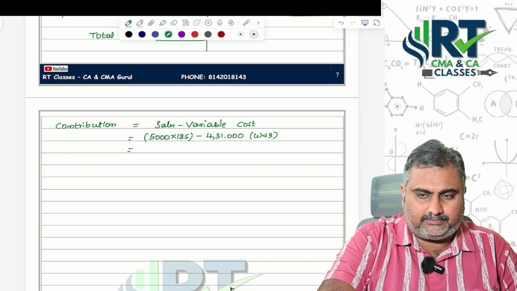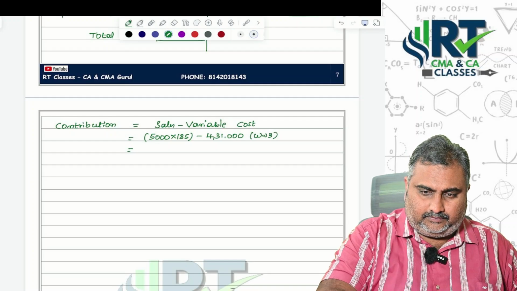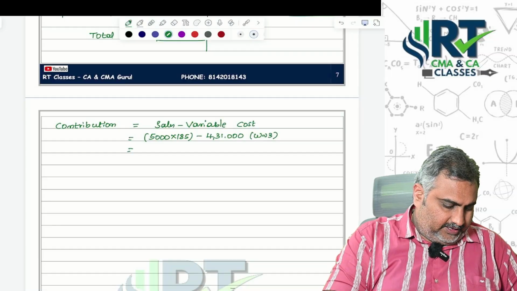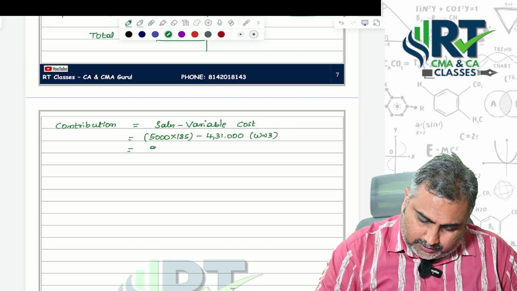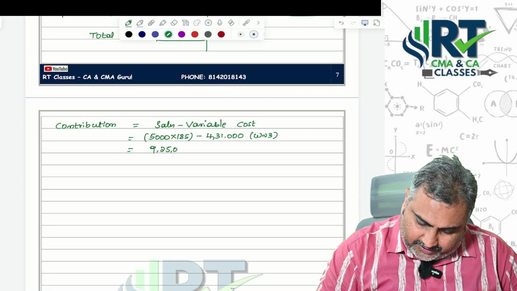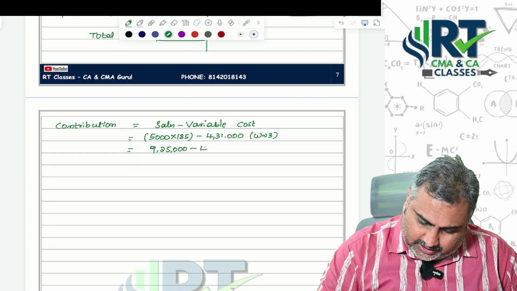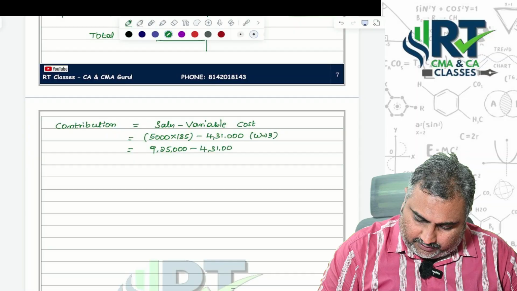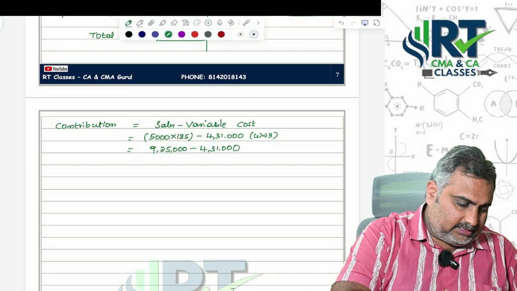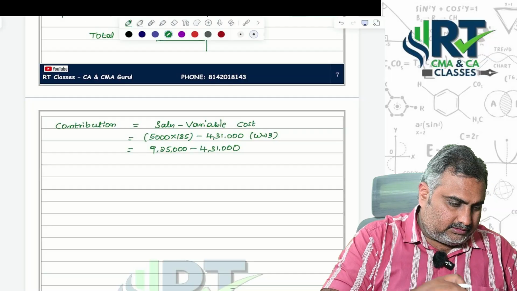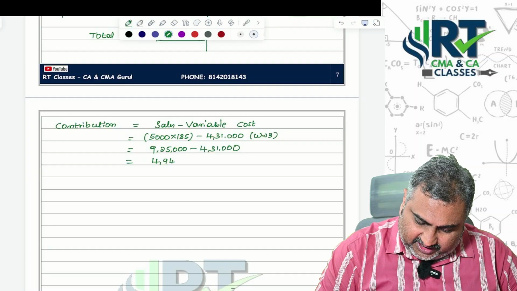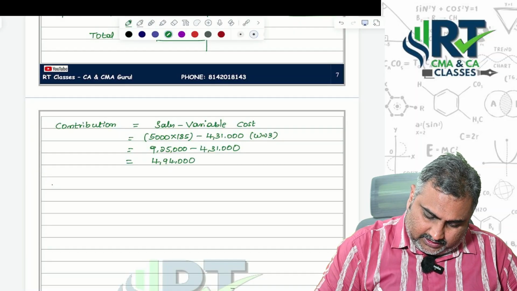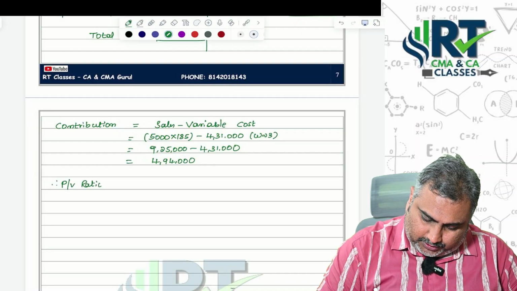That is equal to 9,25,000 minus 4,31,000. We are getting contribution of 4,94,000.